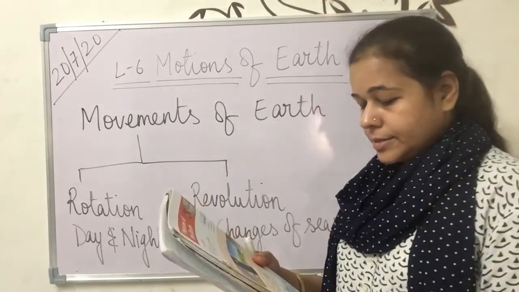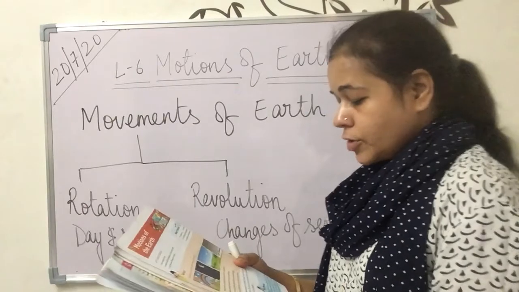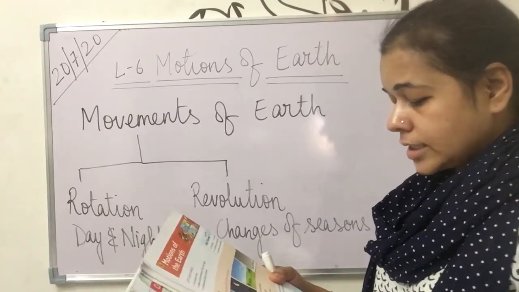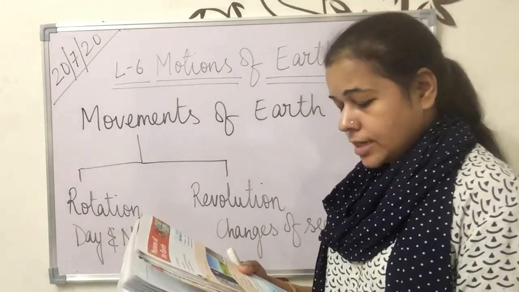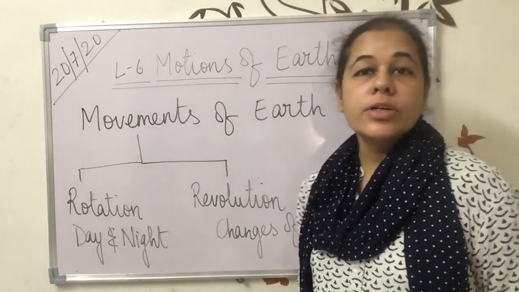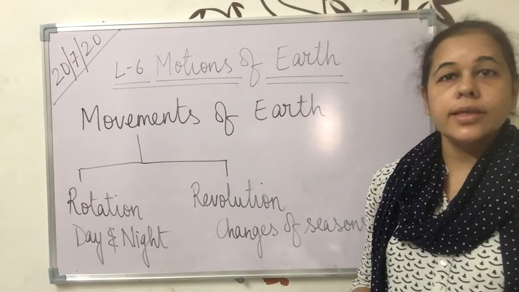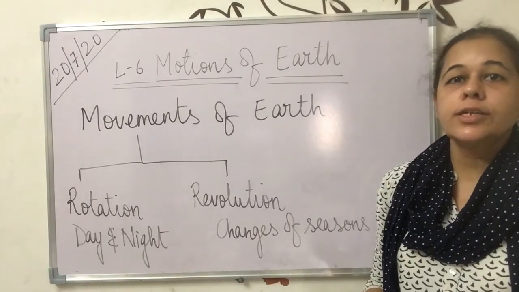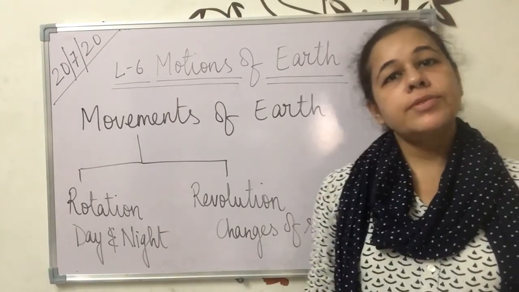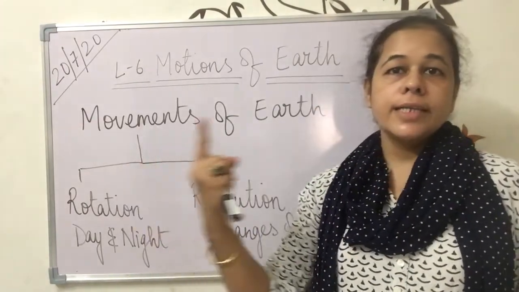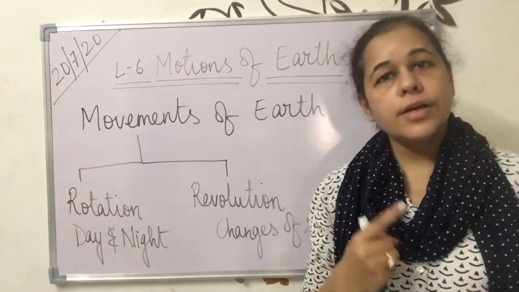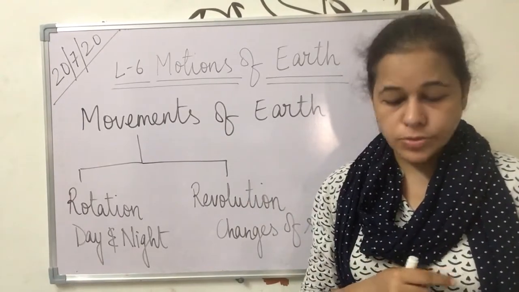Let us read the Factpedia first, then we will move to the next page. For many years it was believed that the earth was at the center of the universe and all the other heavenly bodies including the sun moved around it. Other heavenly body means the other planets. Okay, there are 8 planets. We have read about that before in our previous class. So what happened previously, people used to believe that earth is in the center and all the other planets are moving around the earth, but that is not true.